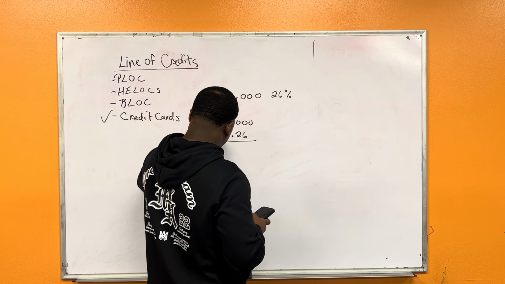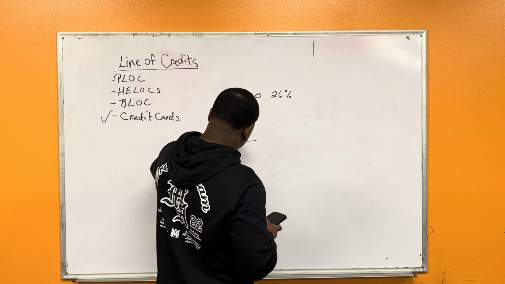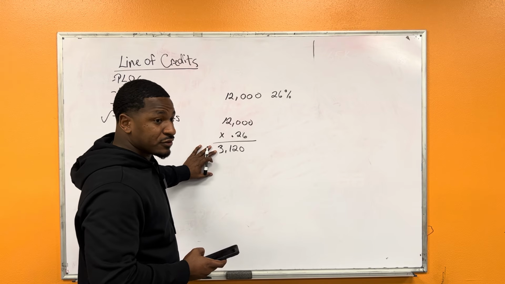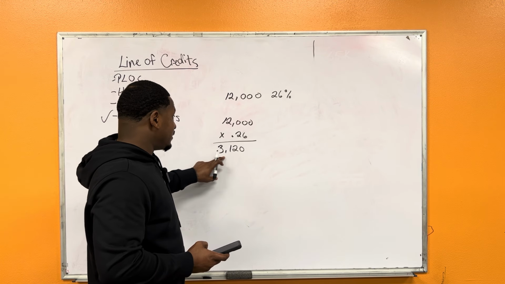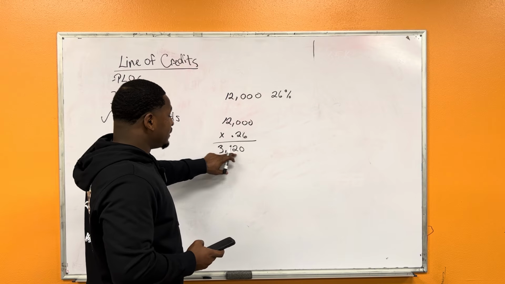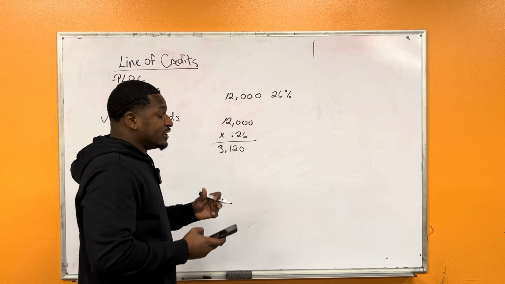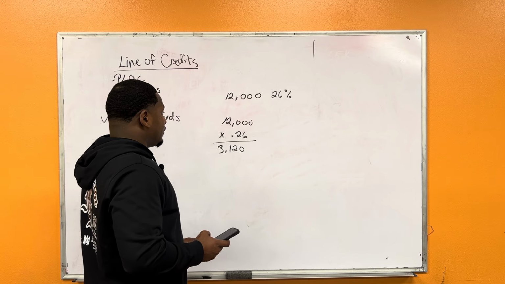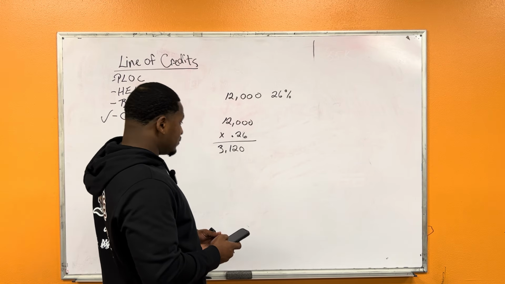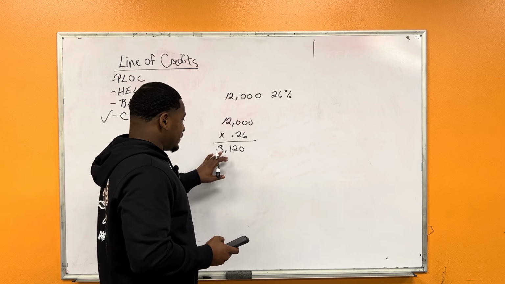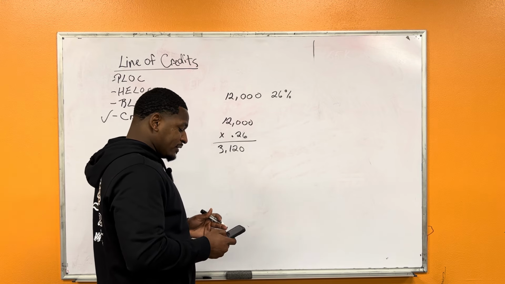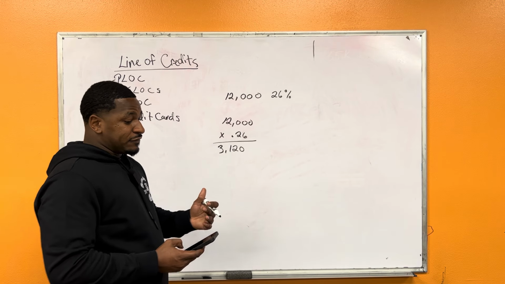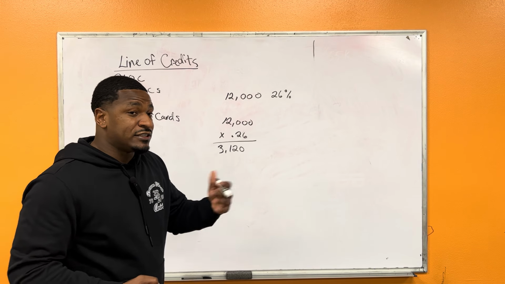We'll get a number of $3,120. Now, mind you, this number is just for the year. We're trying to figure out average daily balance, so we take this number and divide it by 365 days, because there are 365 days in a year.